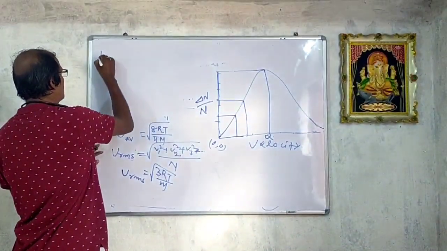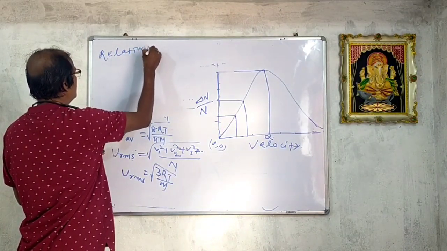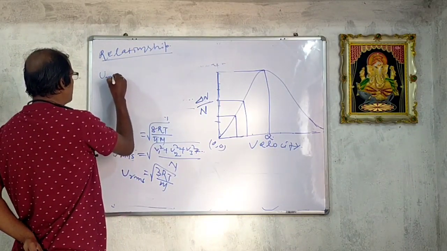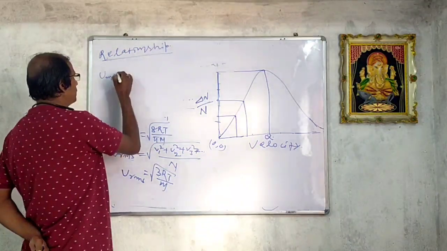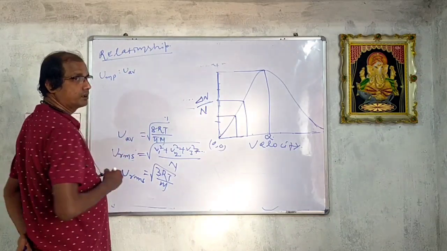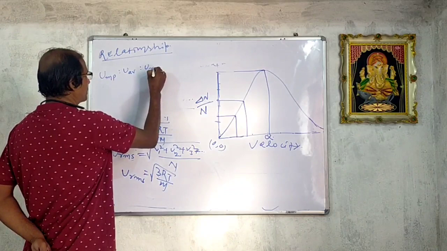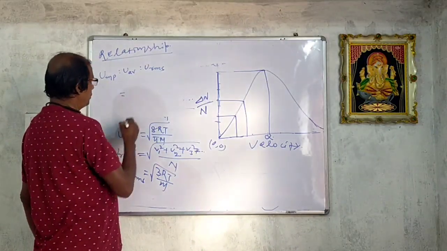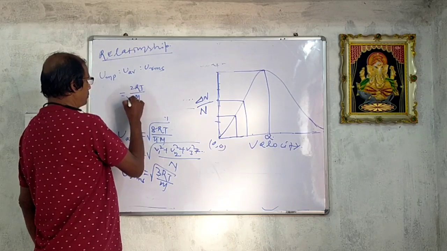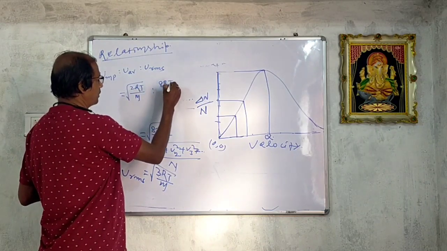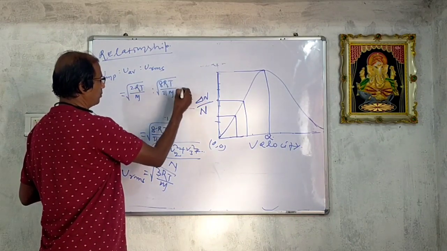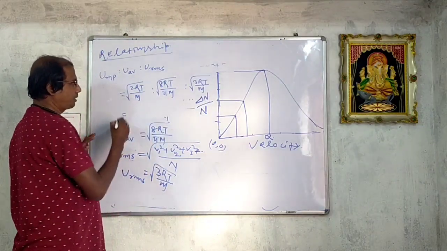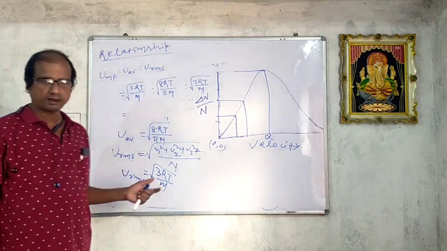Now, what is the relationship? U_MP, most probable velocity, is to U average is to U_RMS, equal to the square root of 2RT by M, the square root of 8RT by pi M, the square root of 3RT by M. Now see, RT by M will be cancelled out.